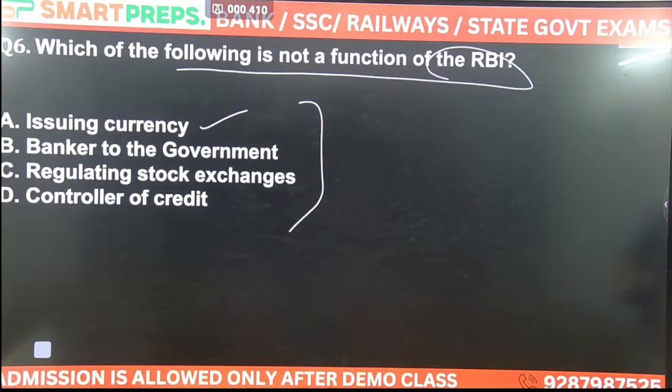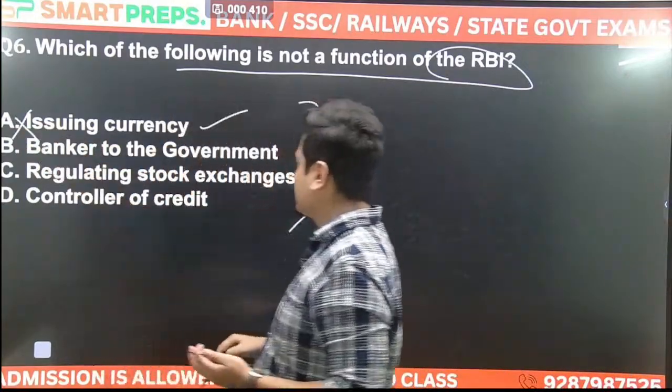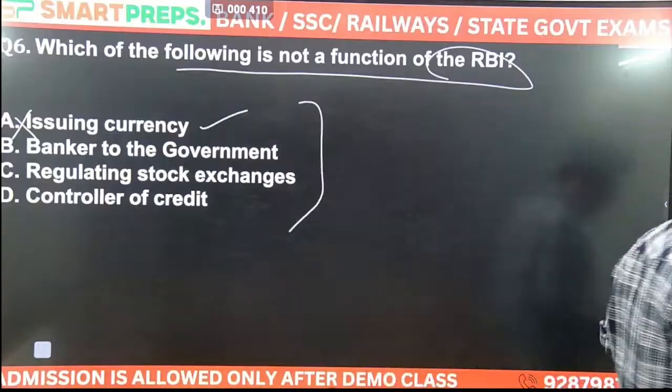Not the function of RBI. The first one is a function of RBI, so this option is already wrong. Now check the next three, which should be the correct answer.